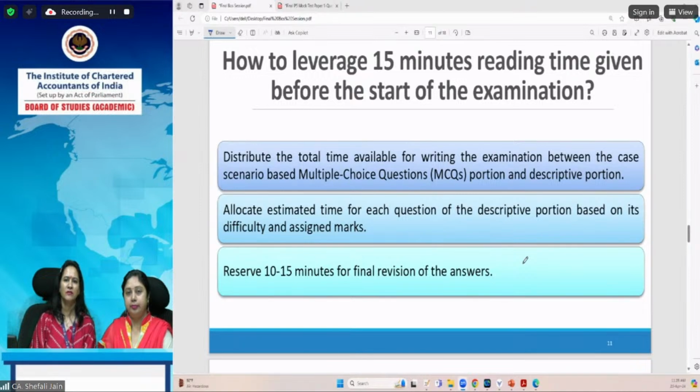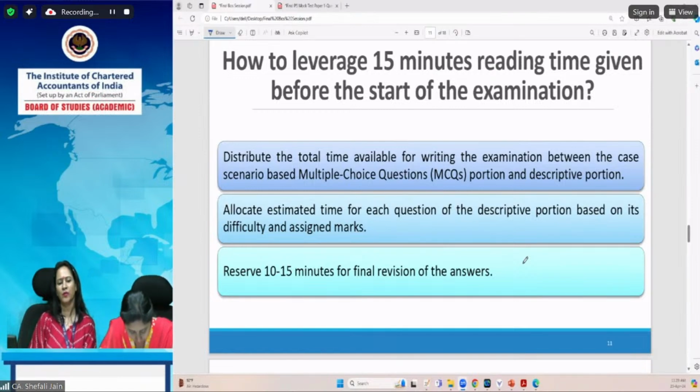Whether you spend 15 minutes, 20 minutes, or half an hour, or you write 1 page or 2 pages, it doesn't matter. The maximum marks you can fetch by writing a very good answer in 30 minutes is only 5, because the question carries 5 marks. So please spend the time in proportion, commensurate with the marks it carries.